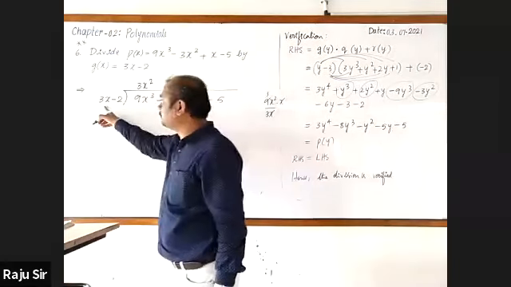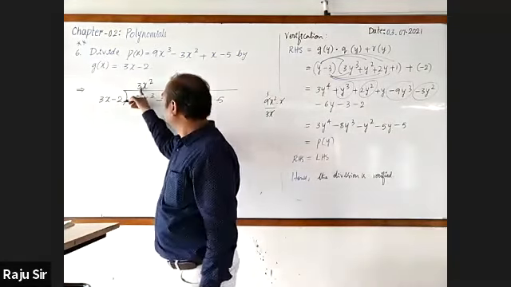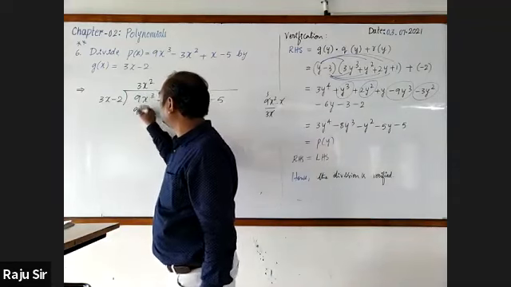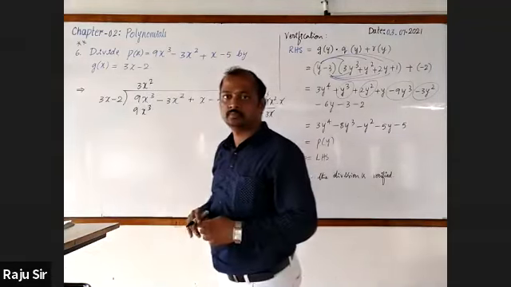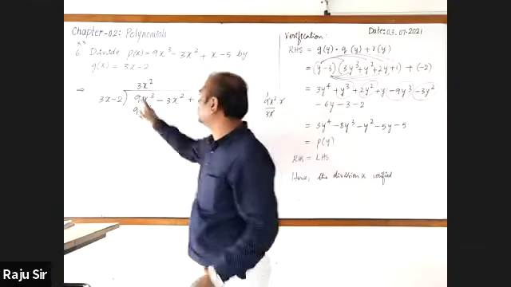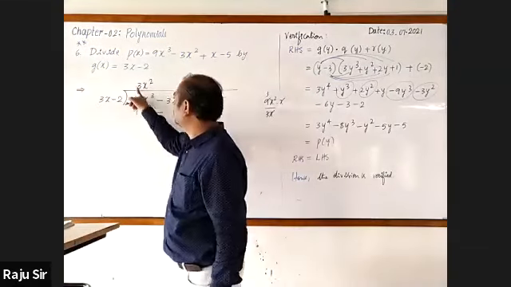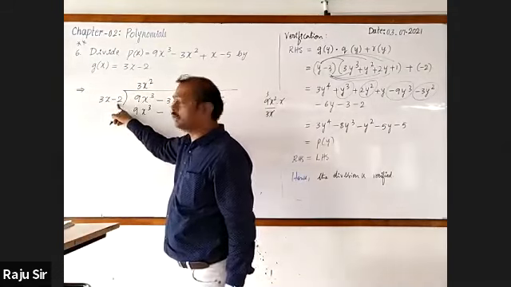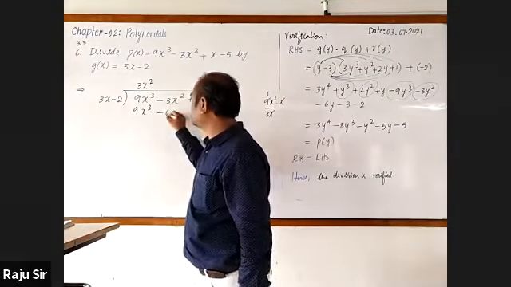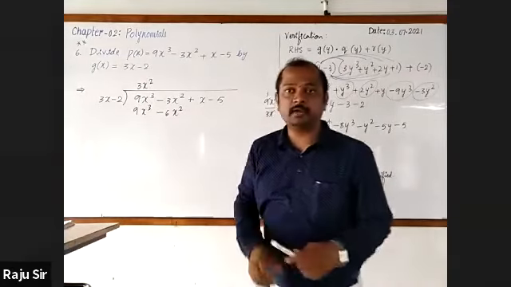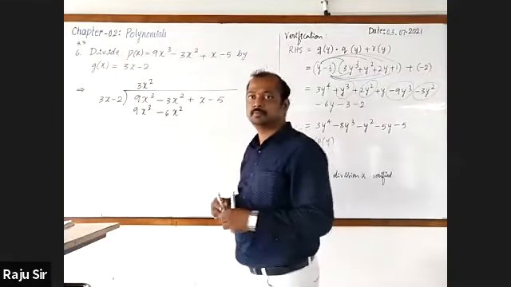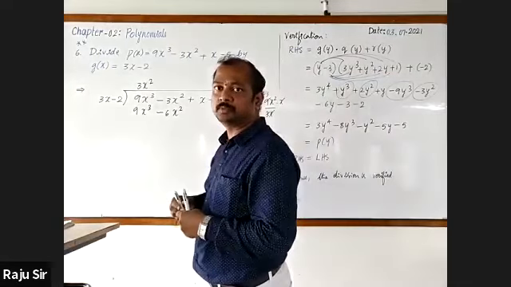Multiply 3x square with both the terms. 3 3s are 9, 9x cube into x. X cube. The remainder is minus 3. Very good. Now multiply 3x square with minus 2. 6x square, into x square. Please ask me if you have any doubt. If not, just continue to write with me.